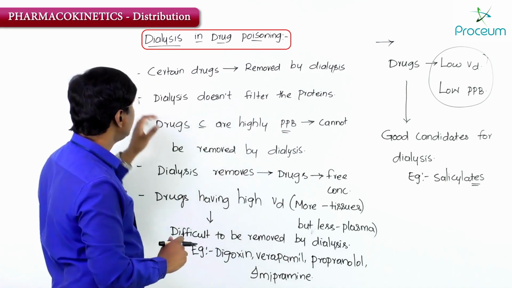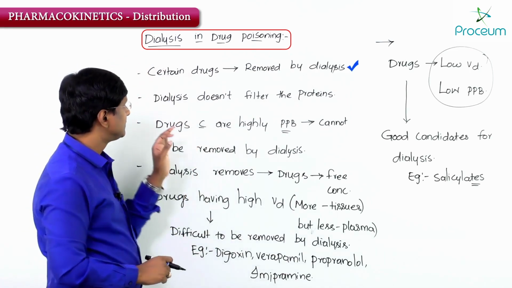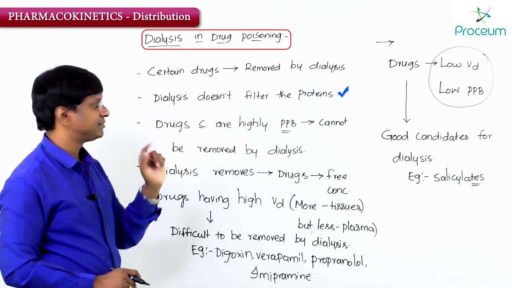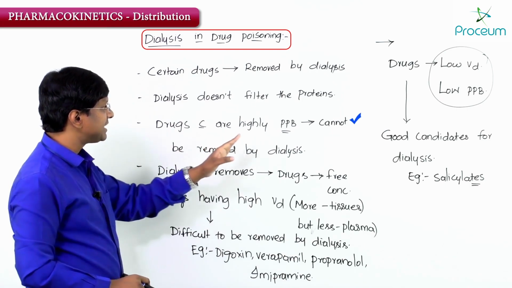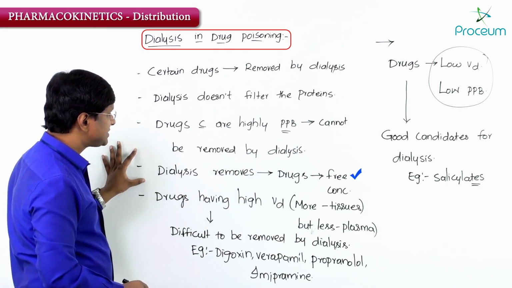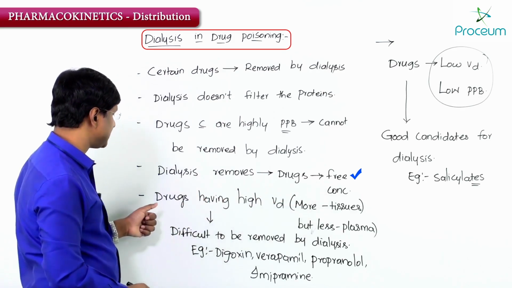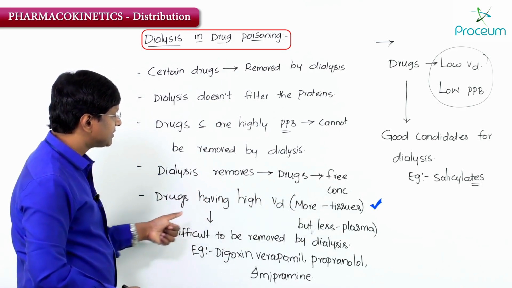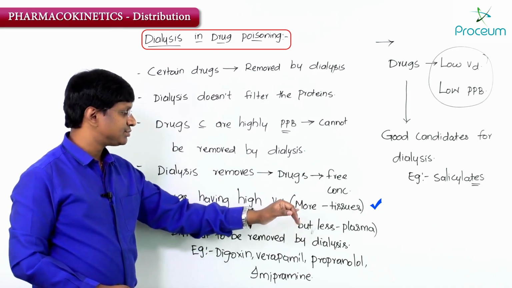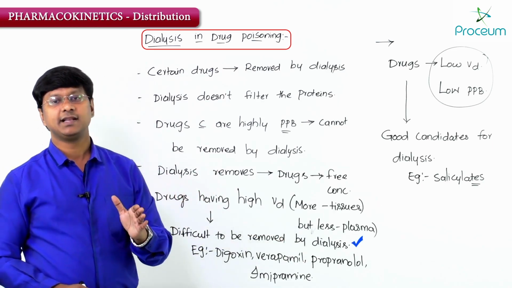Now, let me shortly revise here. Certain drugs can be removed by dialysis, and dialysis does not filter the plasma proteins. That is a very, very important point. Drugs which are highly plasma protein bound cannot be removed by dialysis. Dialysis removes drugs present in free concentration within the plasma. Drugs having high volume of distribution, with majority in the tissue and less in the plasma, are difficult to remove.